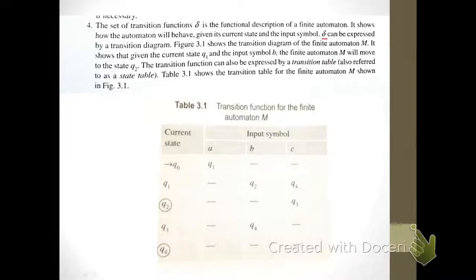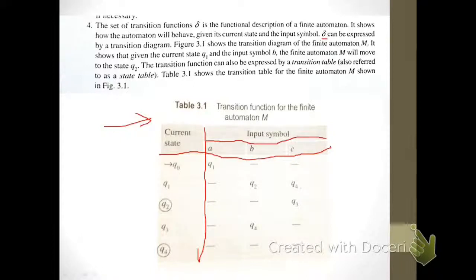So as we have seen in the example of 3.1, this is the transition function for that finite automata, and the transition function can be expressed by a transition table, which is this table. So there is a partition of rows and columns. These are the input symbols, A, B, C are the input symbols. Current states, which are these states.